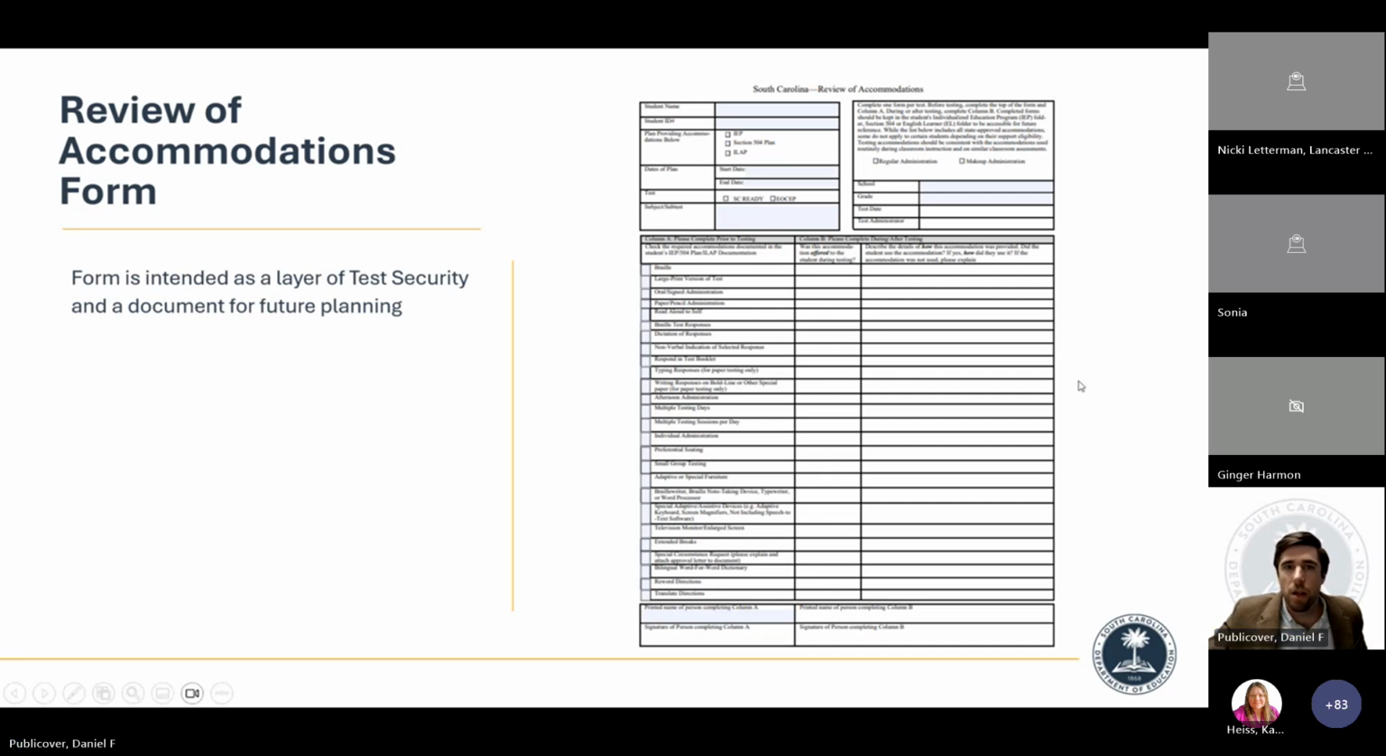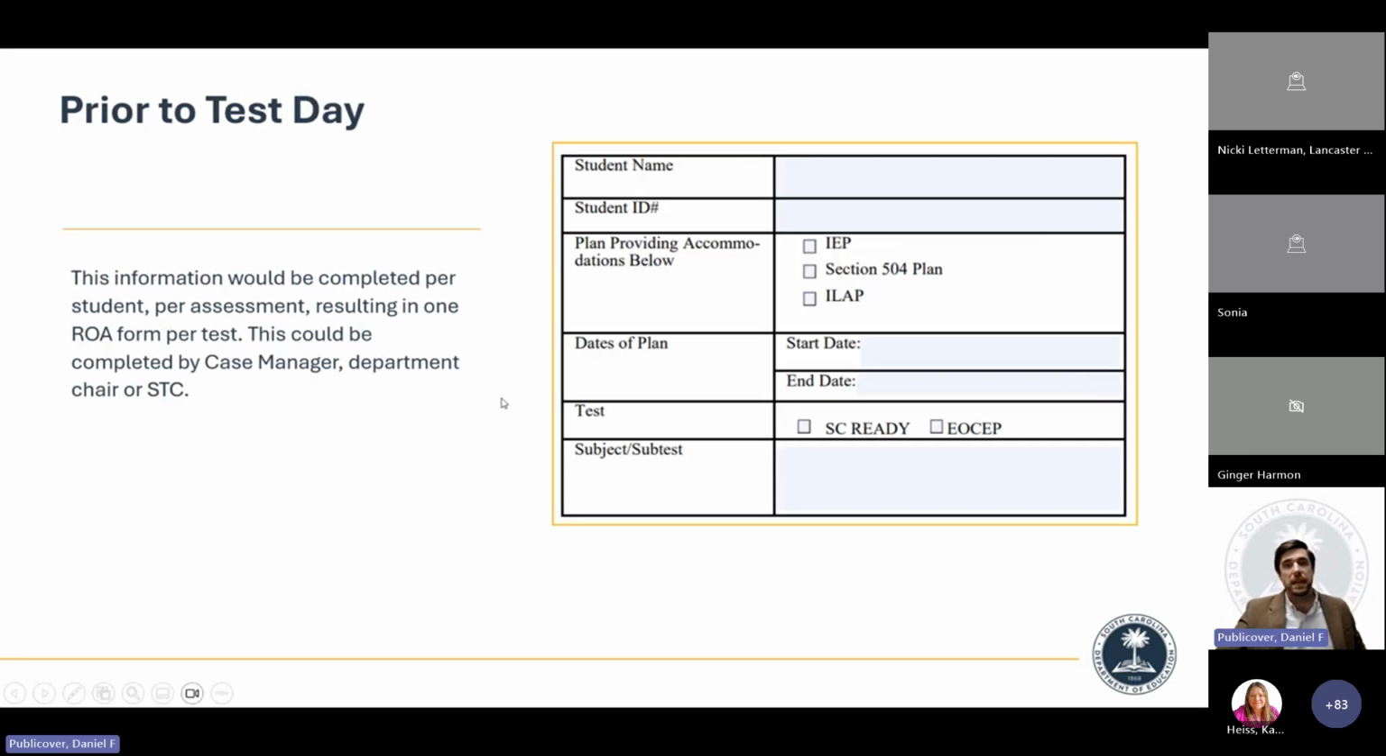So this form, we're going to break it into 4 parts. This top section would be all of the student information, their name, student ID number, where this plan is coming from, is the plan up to date, what test does this reflect, in which subject or subtest. That's very important, as we know that students might not get the same accommodations for their ELA, SC Ready, as they would for science.